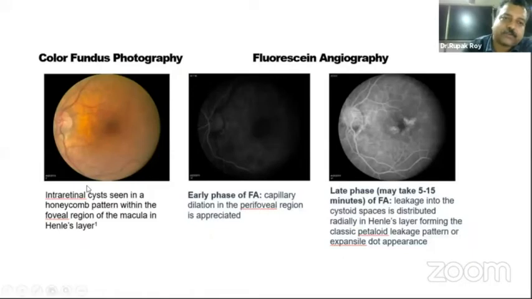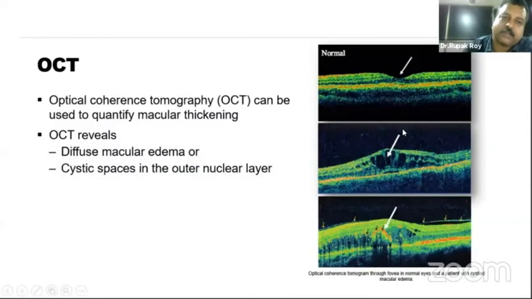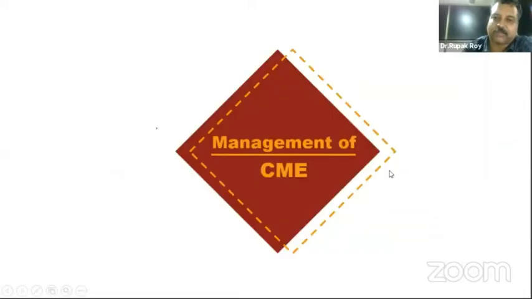So this is a color fundus photograph showing a cystoid macular edema, and the fundus fluorescein angiography of the left eye showing a petaloid leakage, a classic sign of cystoid macular edema. This is a classic OCT of a patient with pseudophakic CME. You can see the nuclear layers are replete with cysts. So this is a classic presentation of a cystoid macular edema.